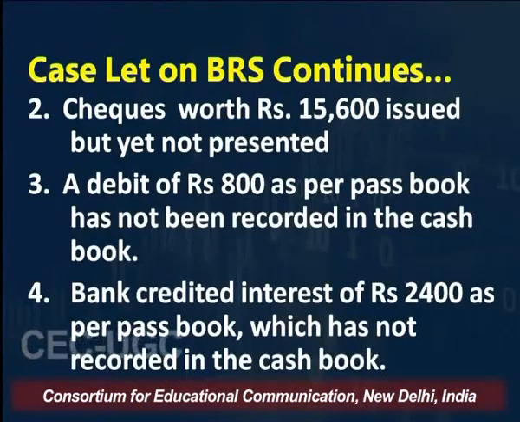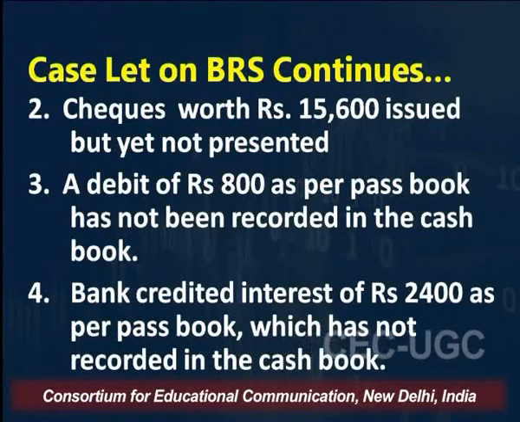The second cause of difference being observed is the checks worth rupees 15,600, they were issued but they are not presented by the recipient yet. The third reason is a debit of rupees 800 as per passbook has not been recorded in the cash book.